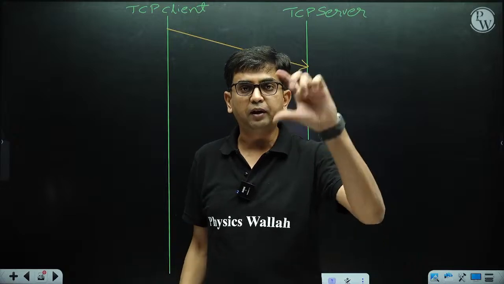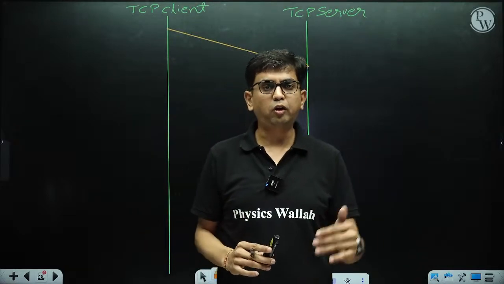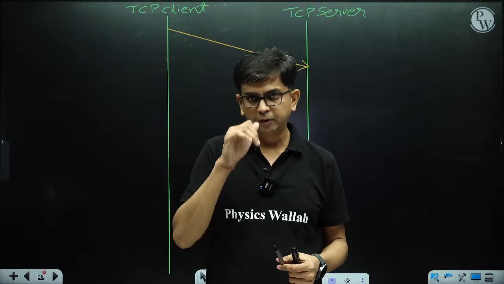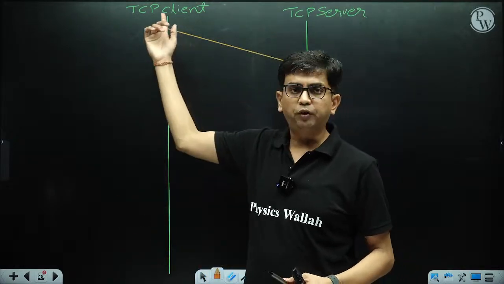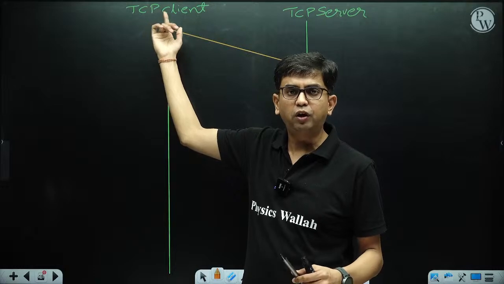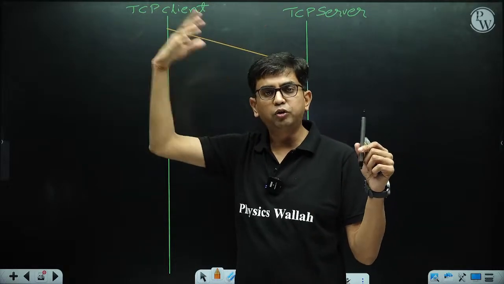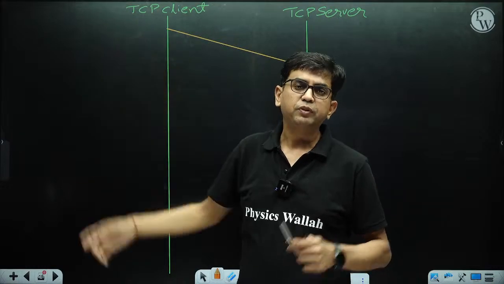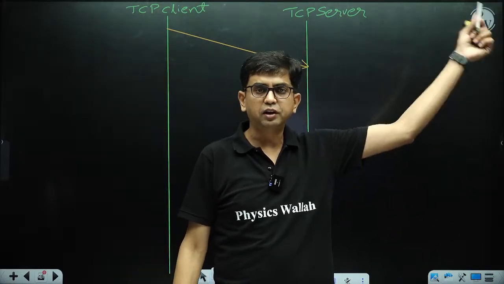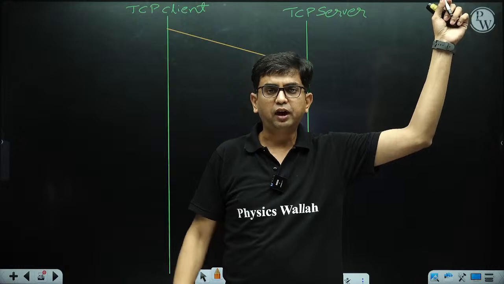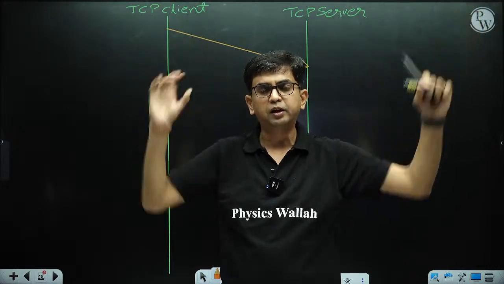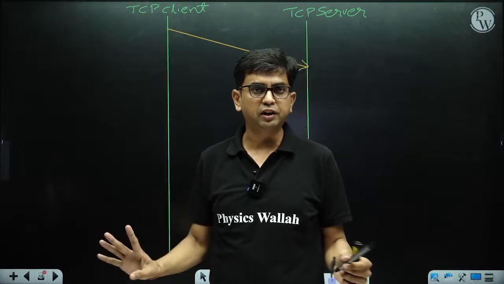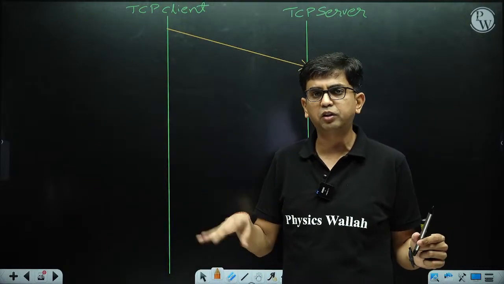And in the segment, what fields are there? I am not going to write all the information. Let's suppose source port number. Obviously the process which wants to communicate with another process wants to establish a TCP connection between them. So source port number of the source process, destination port number of the destination process. Source port number and destination port number are not a big issue for us.